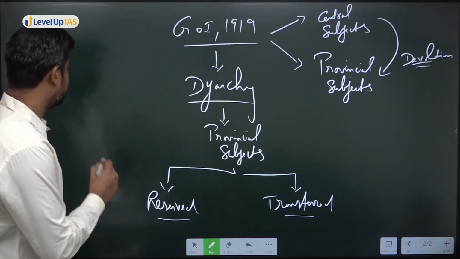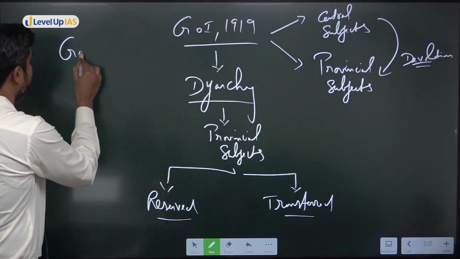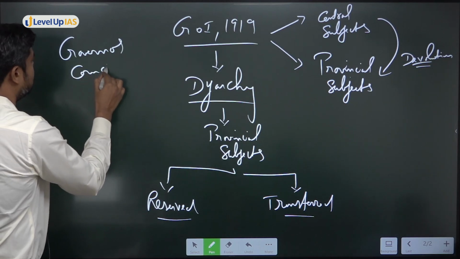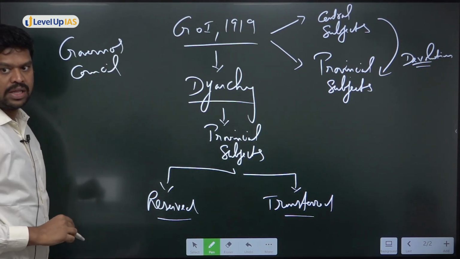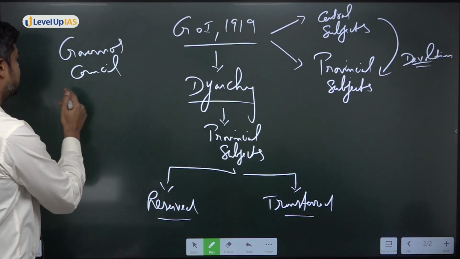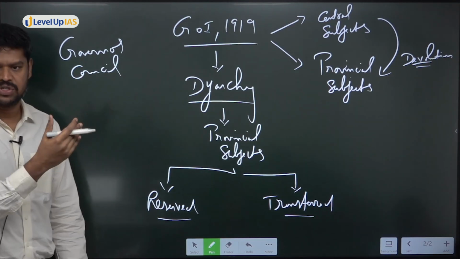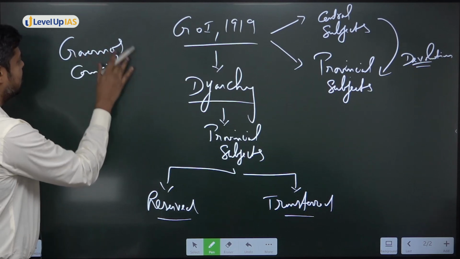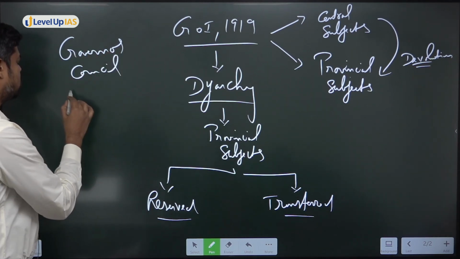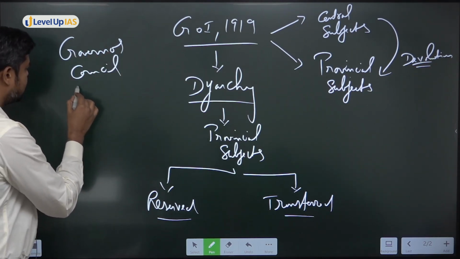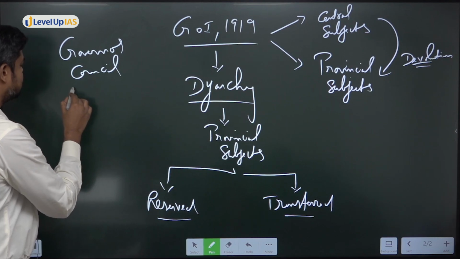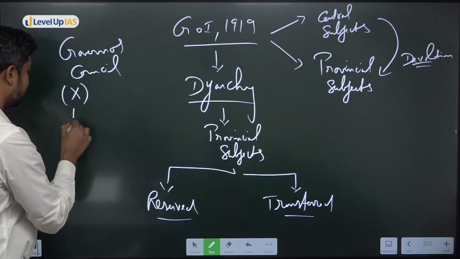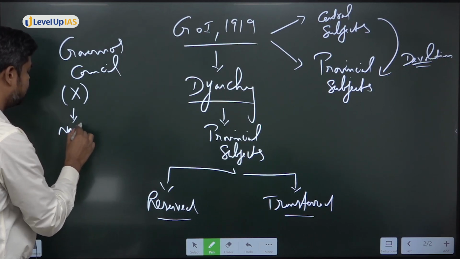Now try to understand, this is the Governor's Council. When I talk of the Governor's Council, I am talking about the Executive Council. In the Governor's Council, there were few members who are part of the British administration. So they were directly nominated. Let us assume the Governor's Council had 4 to 5 members. We are not sure how many members. Suppose let us assume X members were directly nominated by the British government.